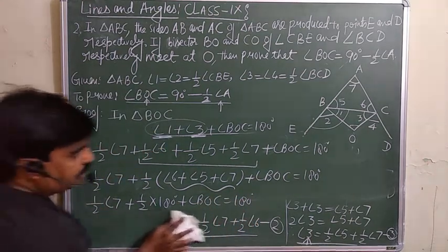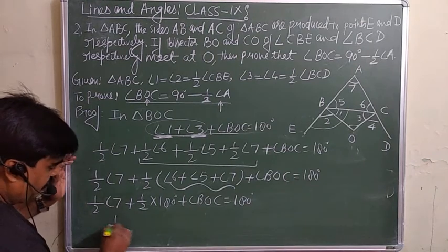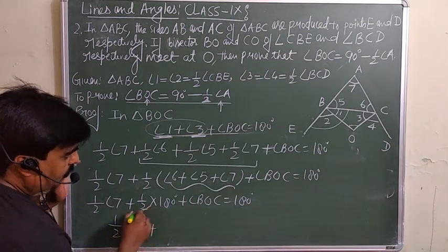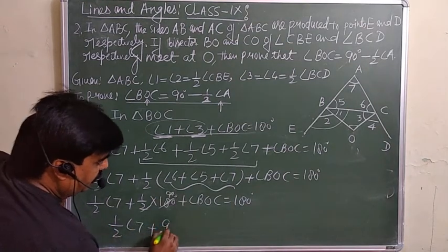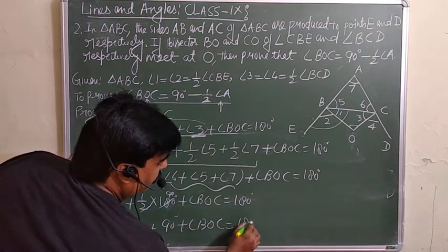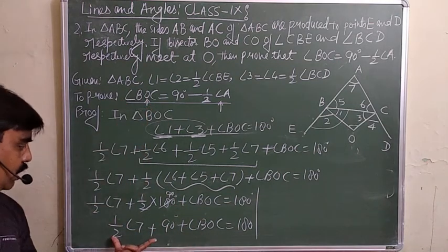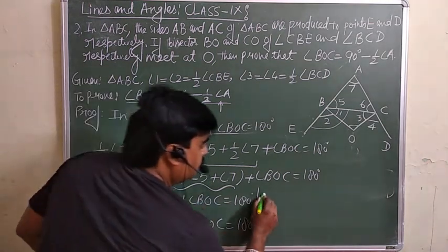Now you can solve this. Half of 180 is 90, so 90 plus angle BOC is equal to 180. You want the value of BOC, so transpose.